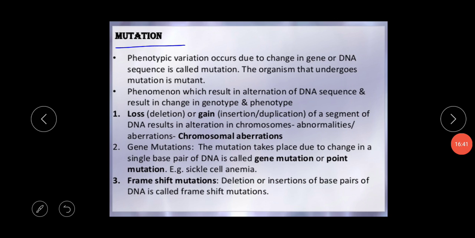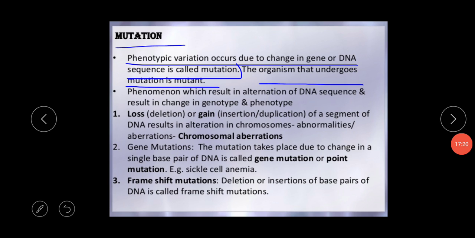Normally it's one kind of biological phenomenon. It's actually a sudden, stable and inheritable change in the genetic material or DNA sequence of an organism. I am repeating again, the basic definition of mutation is a sudden, stable and inheritable change in the genetic material or DNA sequence of an organism. So phenotypic variations that occur due to a change in a gene or DNA sequence are called mutation. And normally the organism which undergoes mutation is called the mutant.